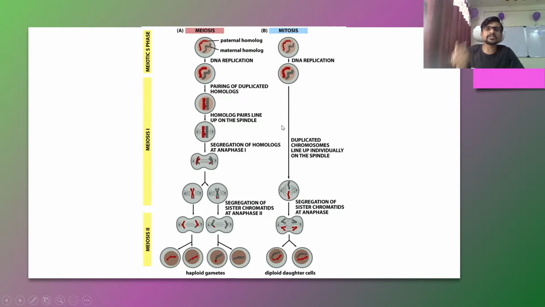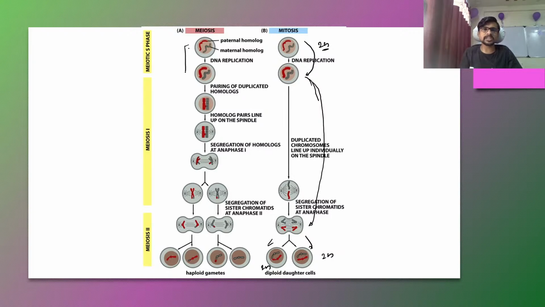cell division. Okay, so meiosis and mitosis. You can see the two things together here. In mitosis, it is very easy. One cell is going to copy its DNA, and after copying the DNA, the cell is going to distribute this DNA into two, ending with the same number of chromosomes. So for example, it starts from 2n, it will become 2n and 2n, so two cells of 2n. But here, if you see, the first stages are very similar.